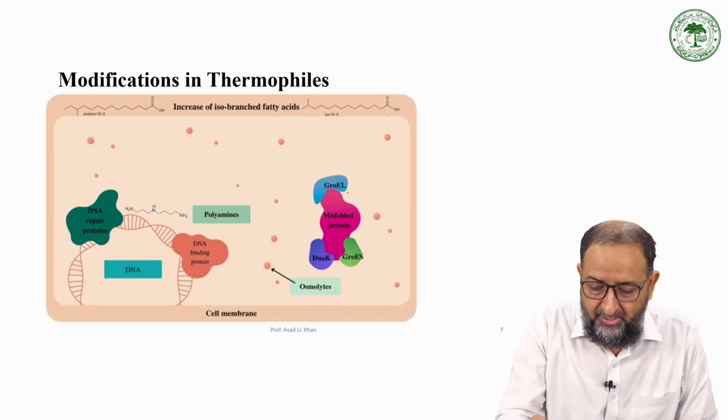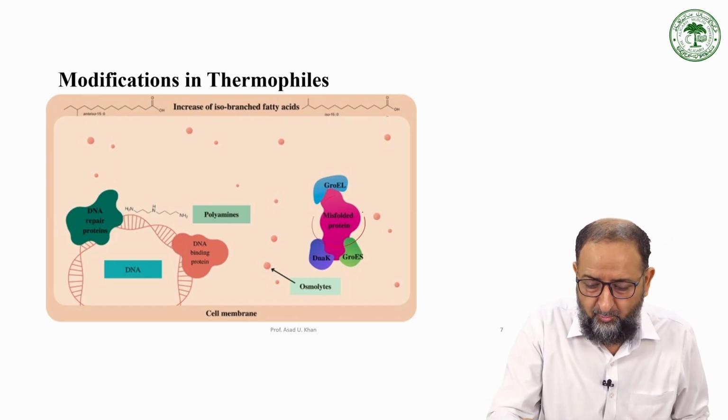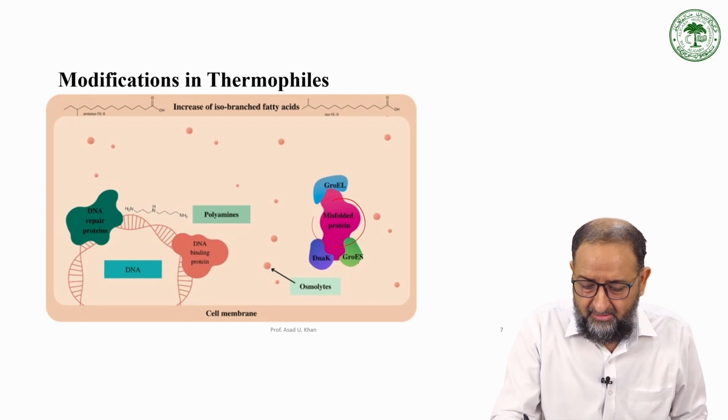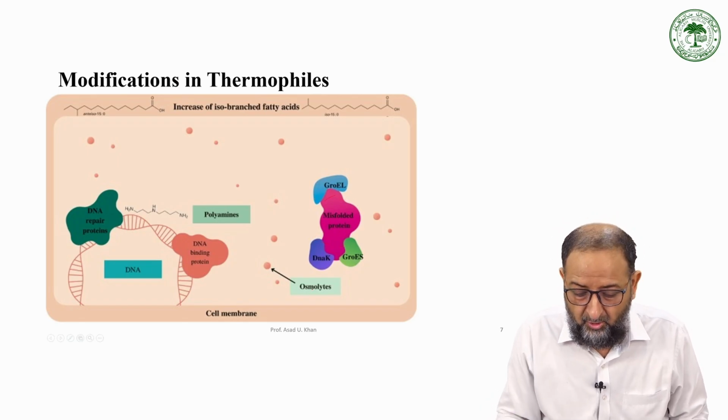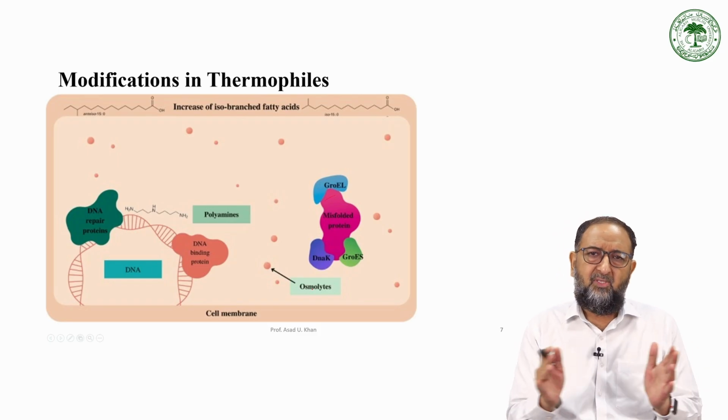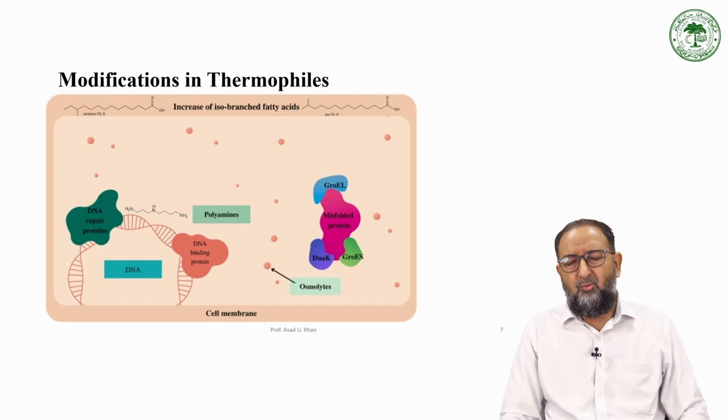Then we have GroEL, which helps with the misfolding of proteins, and then DnaK and GroES. These proteins help, and some of the proteins involved with the osmolytes can maintain the membrane so it does not shrink or lyse under an imbalance of osmotic pressure in the cell.